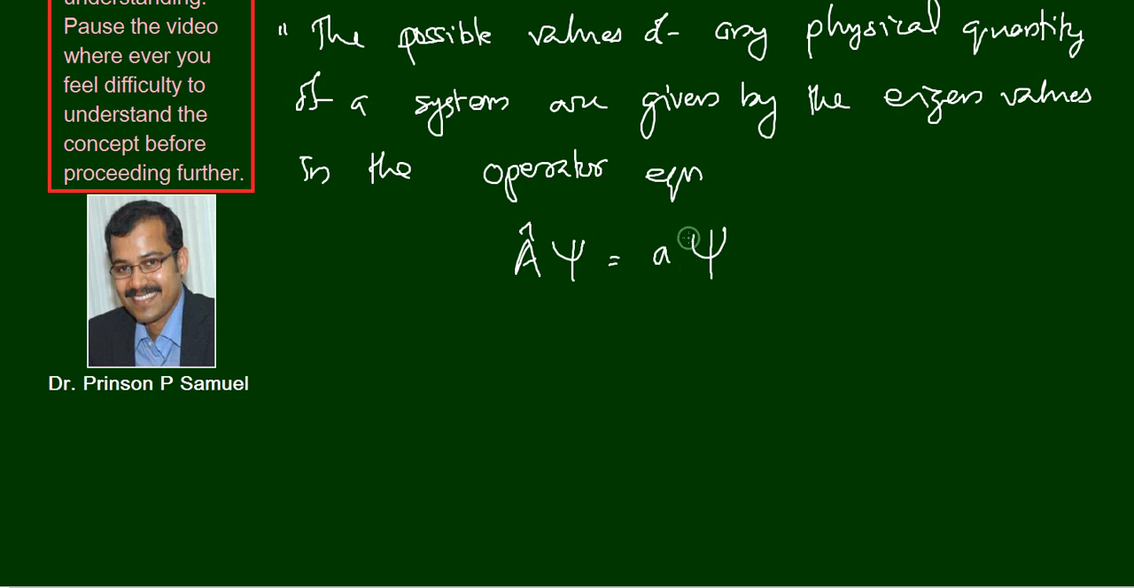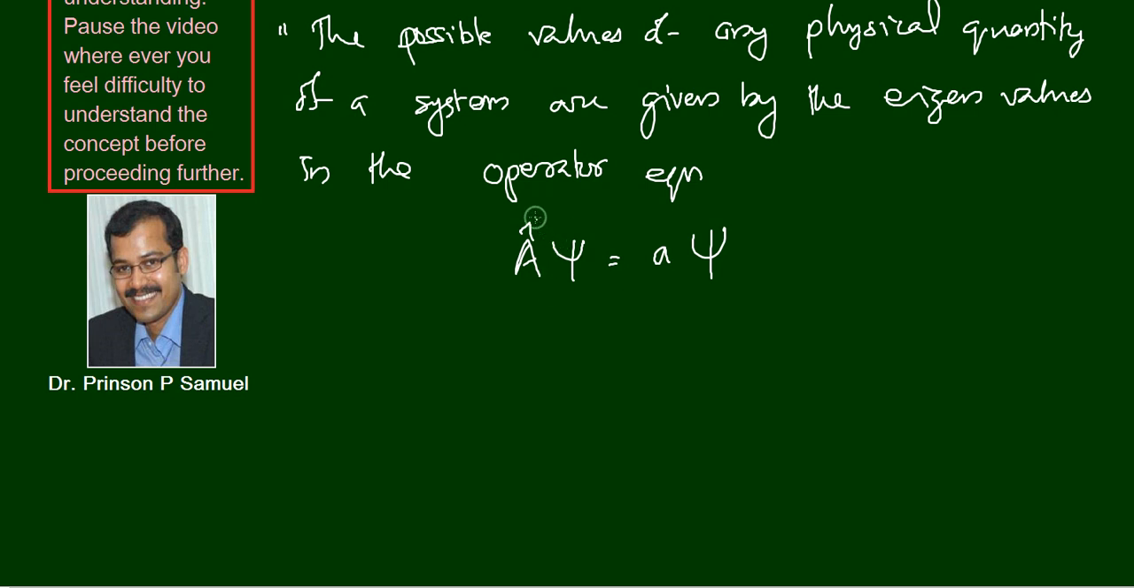So we can measure the measurable physical quantity many times for a particular system. Okay, and each time when you measure the desired physical quantity of that system, that physical quantity will be obtained as the eigenvalue of this operator equation, A cap psi is equal to a psi. Here, A cap is the operator corresponding to the physical quantity that we are measuring. Okay, that you know from the second postulate.